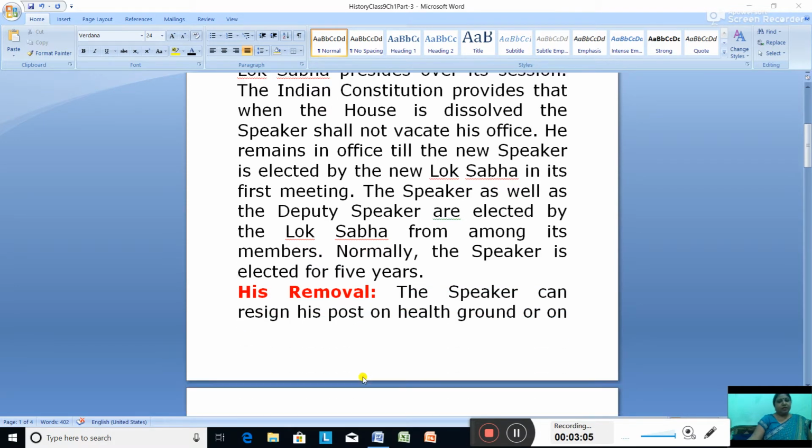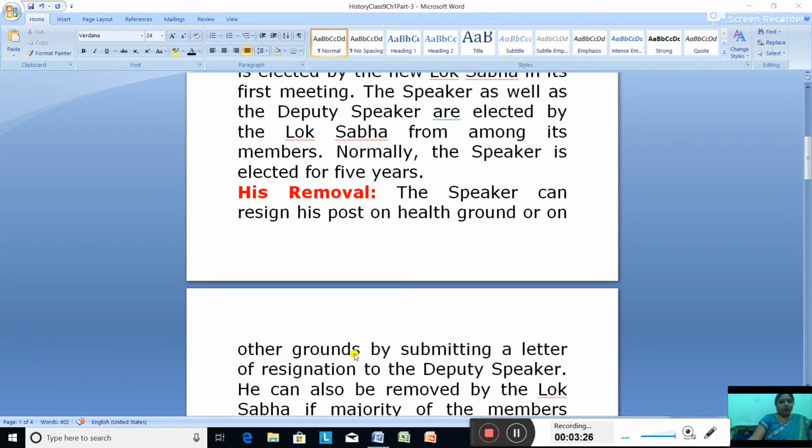Have you understood here? The next you have his removal. How the speaker is removed. He can resign, that is how the seat becomes vacant. The speaker's seat becomes vacant due to his resignation. The resignation from his post can be on health ground or on other ground by submitting his letter of resignation to the deputy speaker. So to whom is he handing over his resignation? To the deputy speaker, on health ground or maybe some personal reasons.